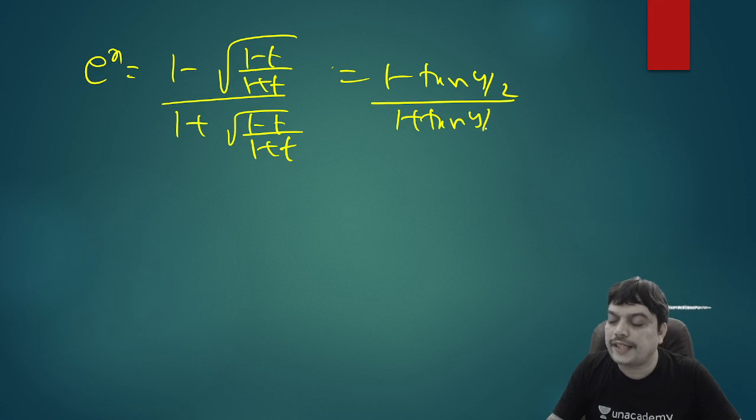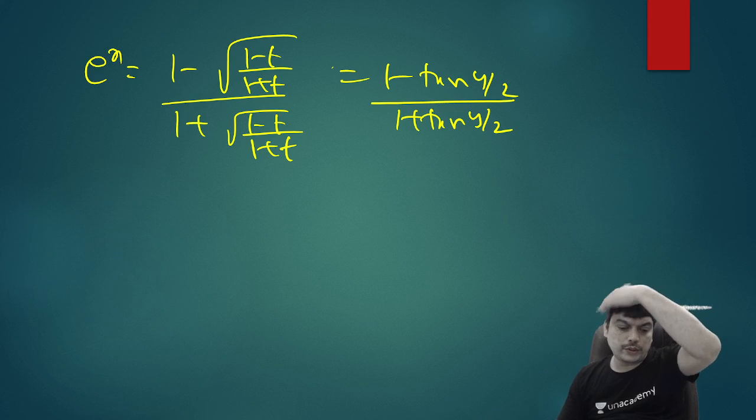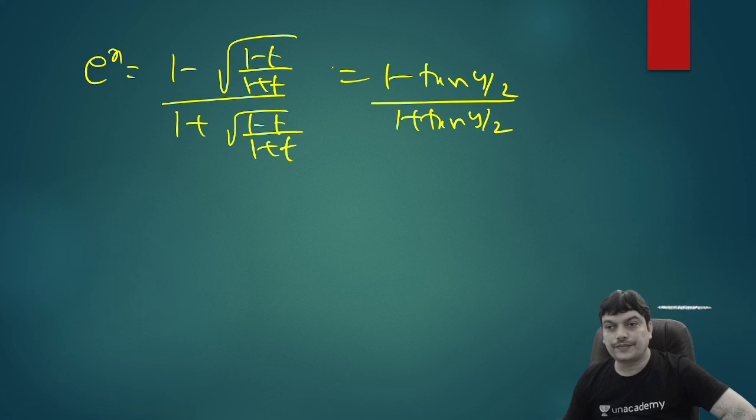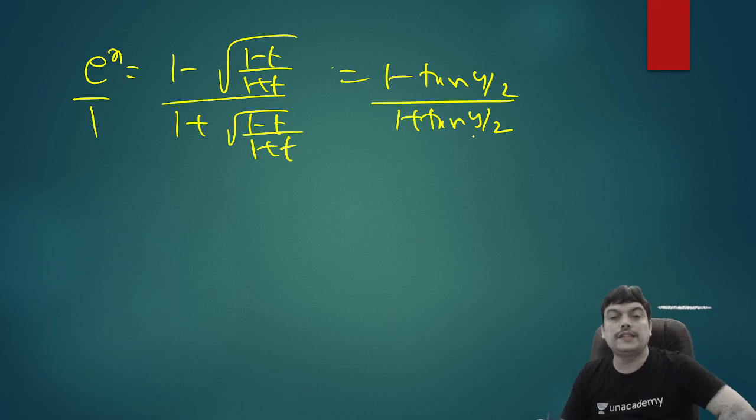So if you try to directly do parametric differentiation, this question is complicated. So as per the question, we can change the method. Even though I gave it under the heading parametric differentiation, we are not directly using parametric differentiation. We are eliminating the parameter and we are using the normal differentiation itself. So in order to differentiate this, what shall we do? We have to actually find dy by dx. So e power x by 1 is equivalent to this.